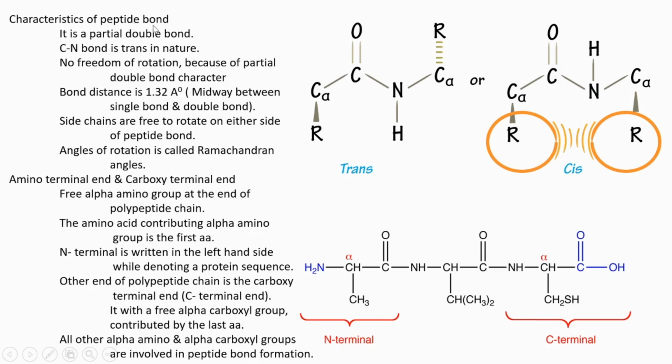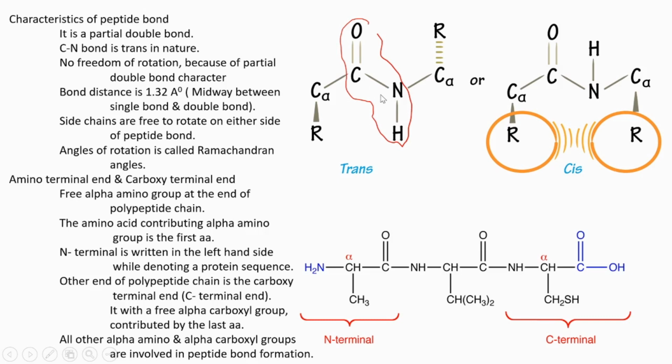Okay. So in this picture, this is the peptide bond, CONH, and that carbon nitrogen bond is trans in nature.